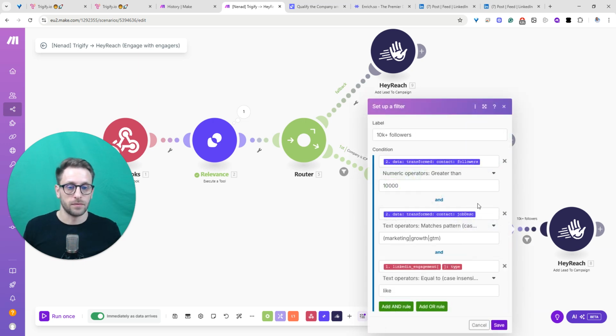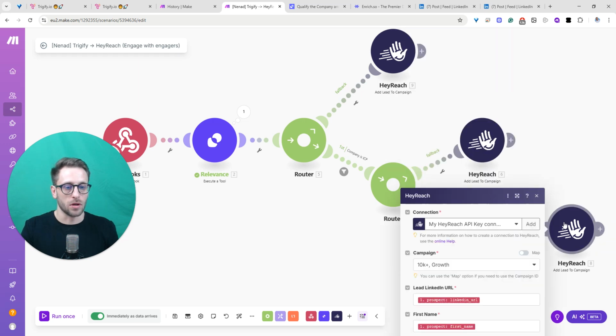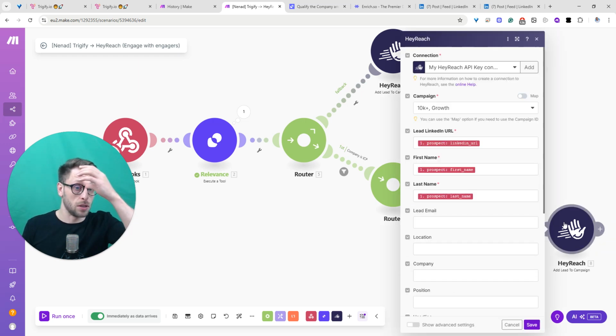If this person has more than 10,000 followers, and if job description includes terms like marketing, growth, or GTM, and if this LinkedIn engagement is a like, like I said, we are manually interacting with people that are commenting, but if someone is liking, this is one of the filters that we want to use. So this is cool, and we are pushing this person into a separate campaign that is called 10K plus growth.